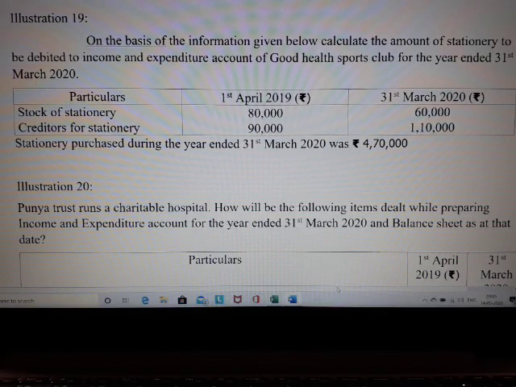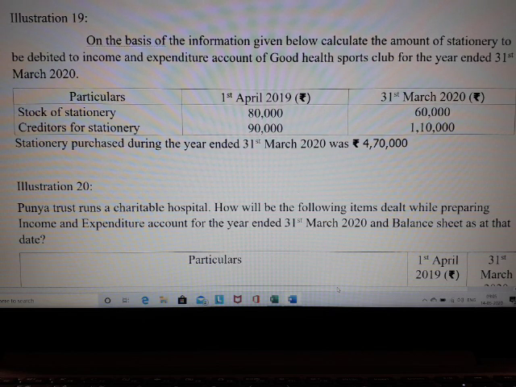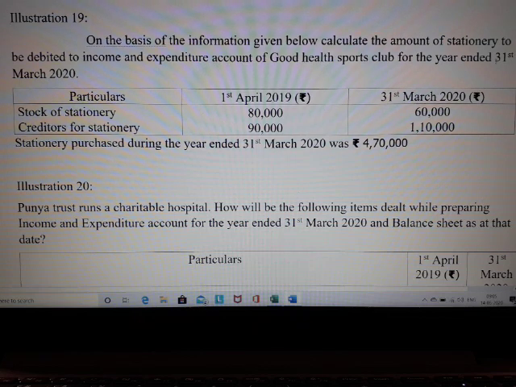Good morning, students. Today we are going to look at problem number 19 from non-profit organization. Look at the question. On the basis of the information given below, you have been asked to calculate the amount of stationery that is to be debited to income and expenditure account of Good Health Sports Club.